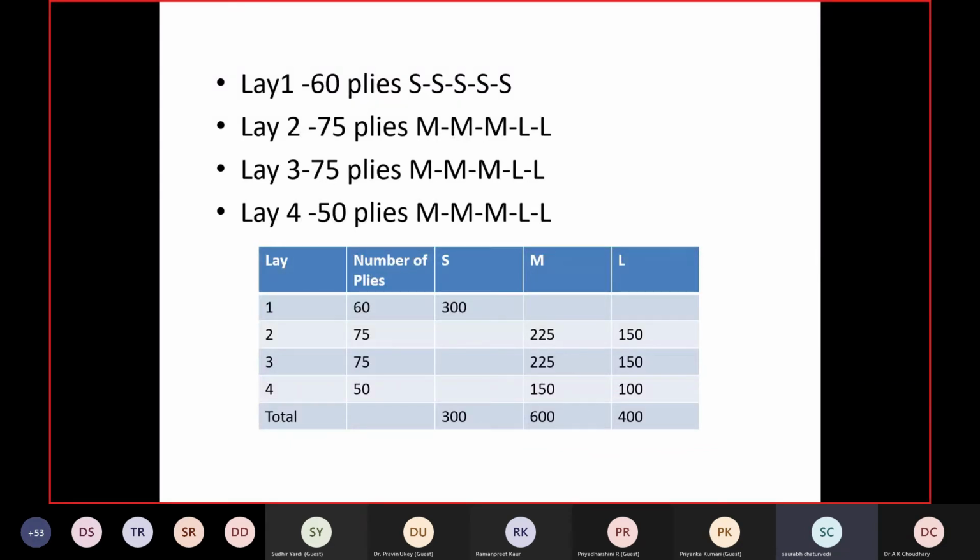In case I am mixing small and medium, I should have one piece of small and two pieces of medium, so that there is no unevenness. So this is how we can cut in 4 lays. Was anyone able to reach this answer? Anyone among the participants?